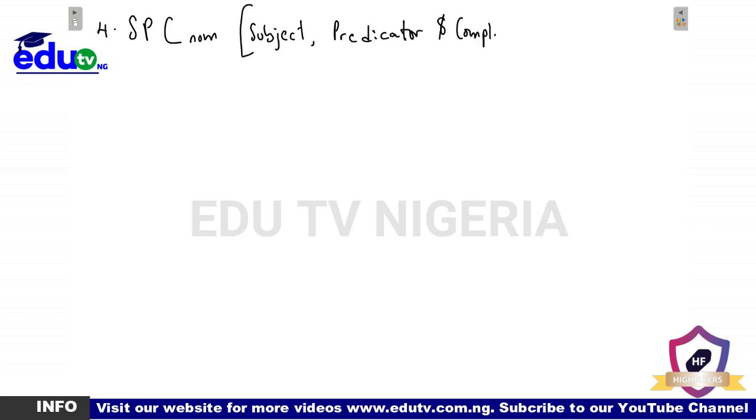Now when we say SPC nominal, that means that we have the subject, the predicator, and then the complement. Like I said, this complement is actually a nominal group or a noun phrase. That means that it's a nominal complement. So we have an example of it, but before we go there, let's first write out our SP and then C.